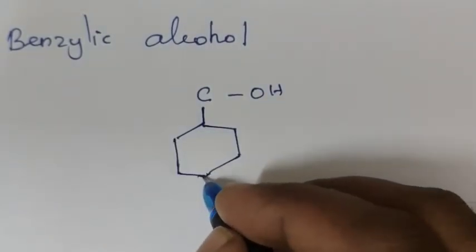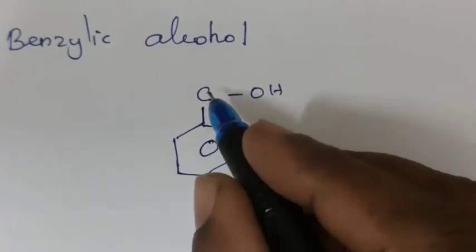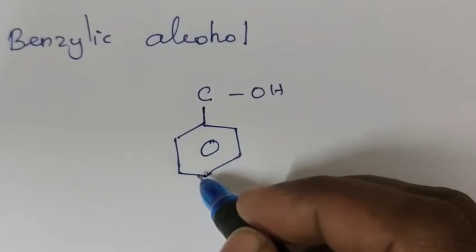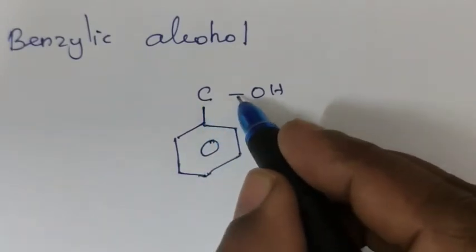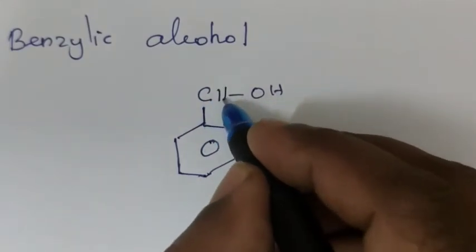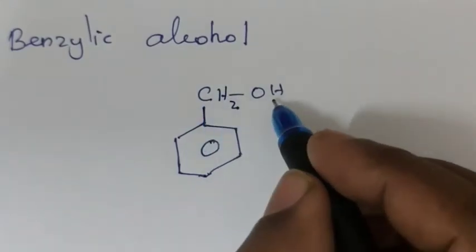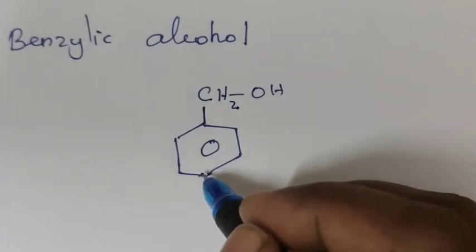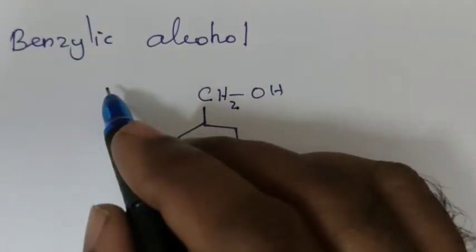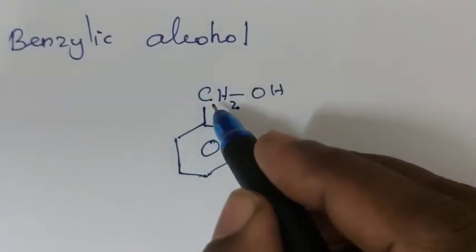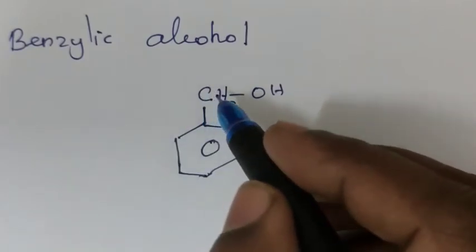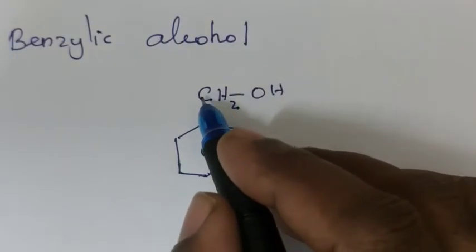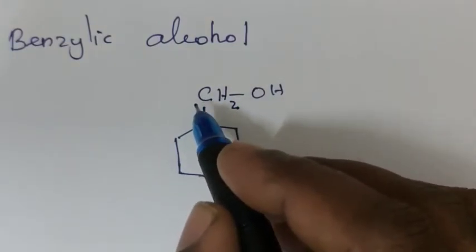The aromatic ring means the only ring which we are studying is benzene. The carbon which carries the OH group is attached with an aromatic ring. Here this carbon is surrounded by only 2 bonds, and the remaining 2 are hydrogen. If the carbon which carries the OH group is attached to an aromatic ring, then that alcohol is called benzylic alcohol. That carbon is called benzylic carbon and the alcohol is called benzylic alcohol.